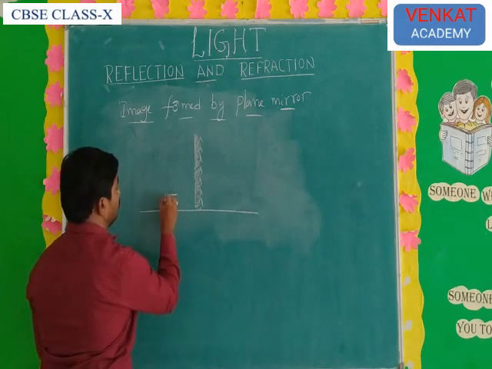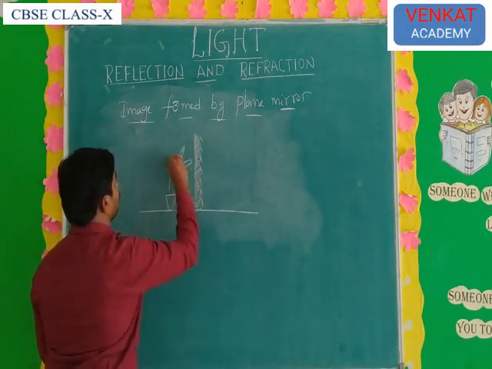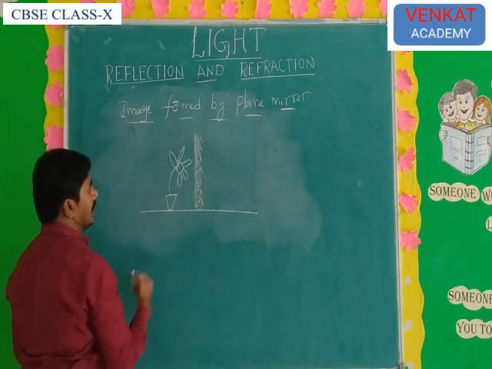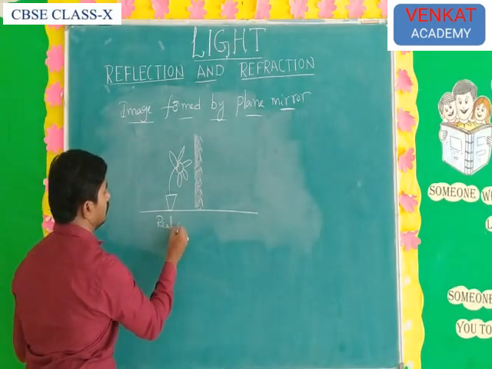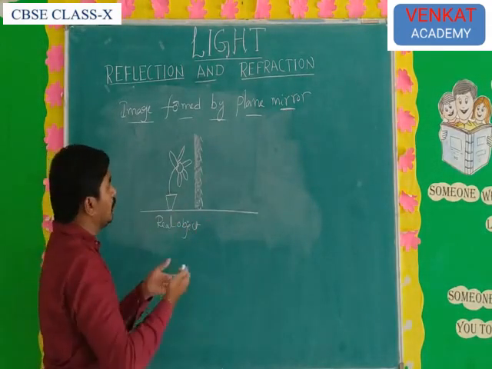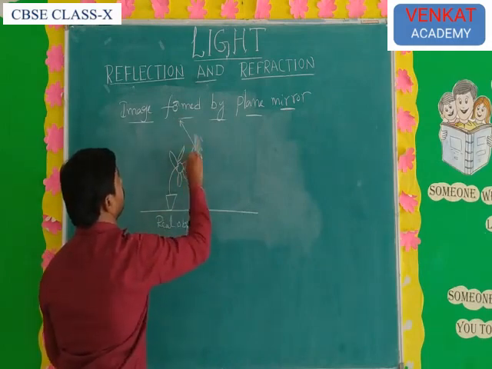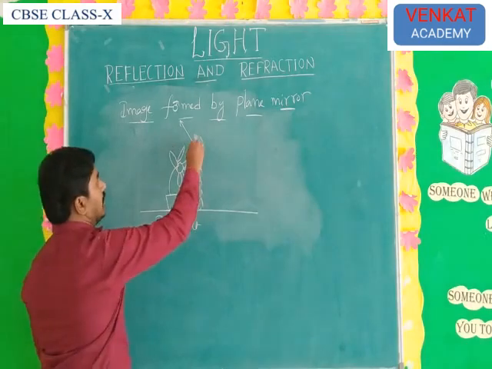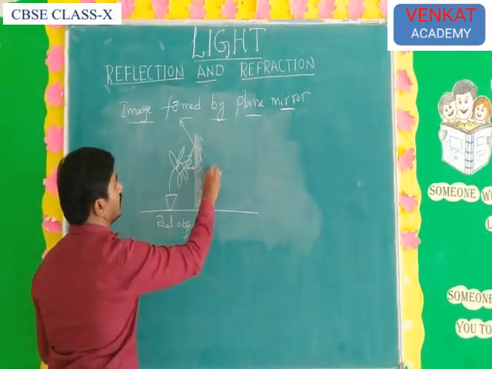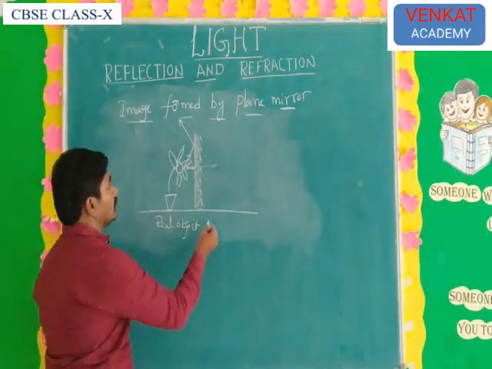For example, whoever is standing in front of the mirror is the real object. This object produces some light rays, incident and reflected. For the reflected rays, you draw the corresponding rays, extending the reflected rays backward.